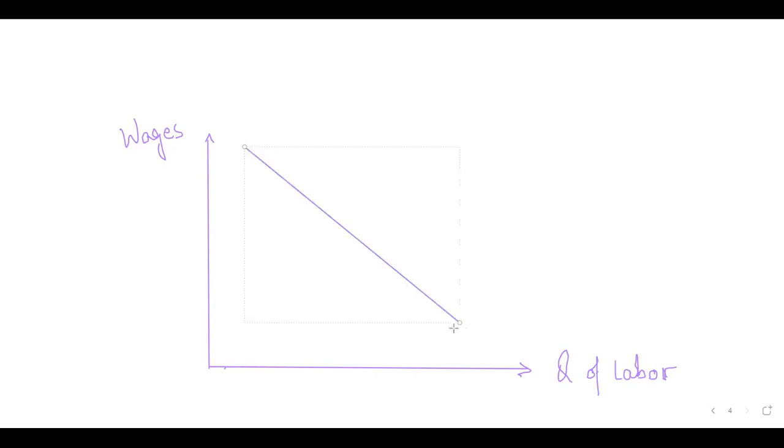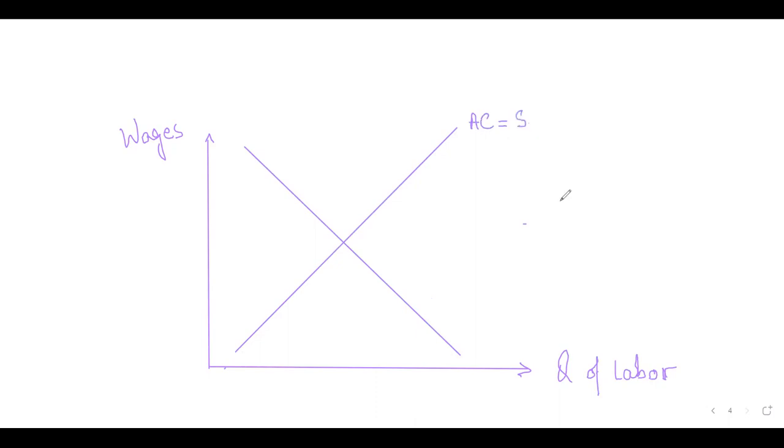The downward sloping one will be the demand curve, and then you will have an upward sloping supply curve. Now you have to pay close attention. This supply of labor is also the average cost of labor. So I label it as AC, average cost of labor, equals SL, supply of labor. And the downward sloping curve that I've made will be DL, demand for labor.